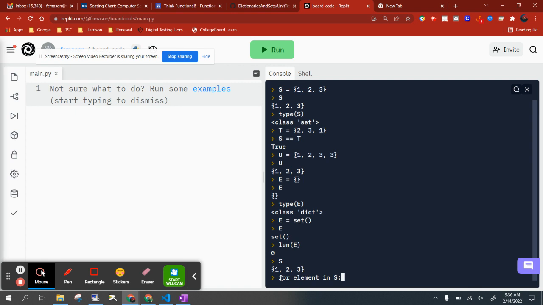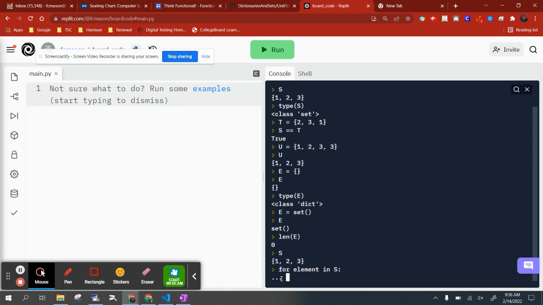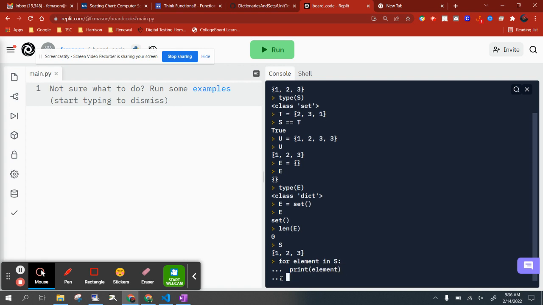So for element in S. The triple dot means that Python knows this is not complete, that it needs more. So this is a for loop. You have to indent. I'll hit the space bar once for a little bit of indentation, and then I'll simply print the value of element. Just the simplest kind of for loop.